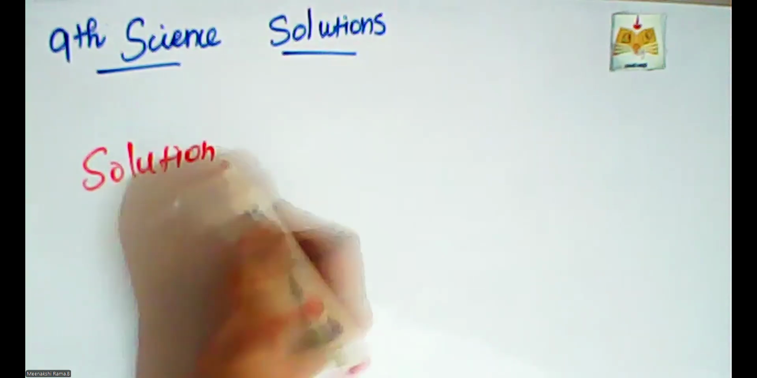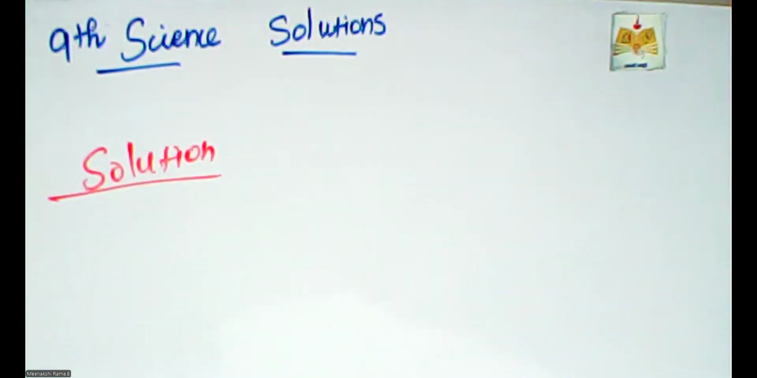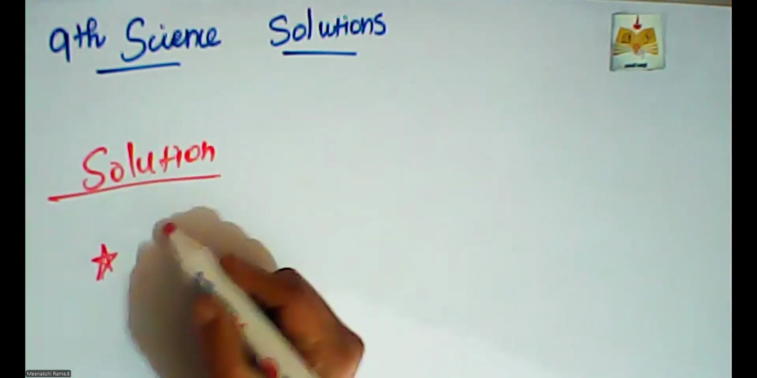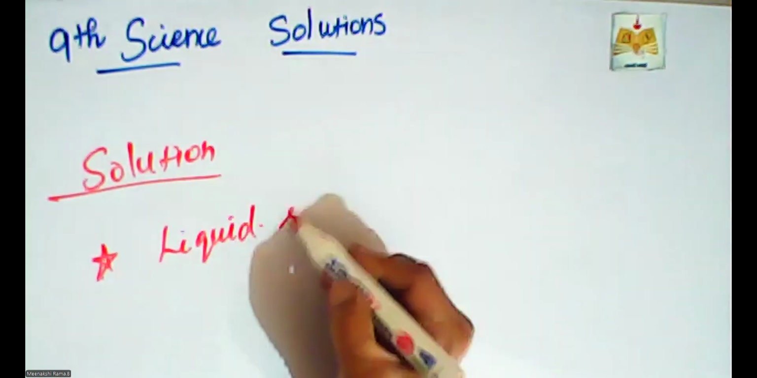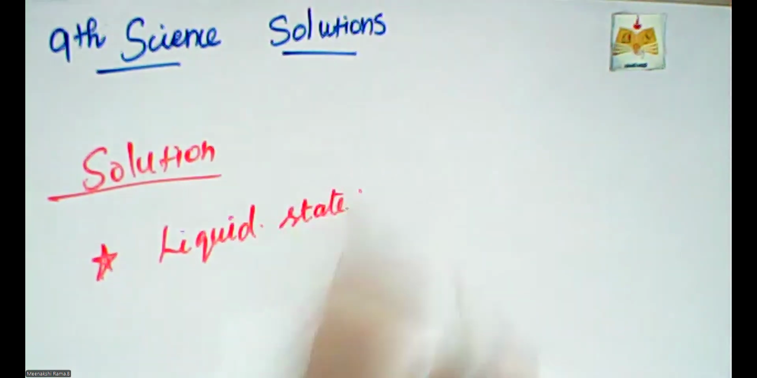Solution means it is in liquid state. There are three kinds of states: solid, liquid, and then gas. So the solution is the state of liquid. Generally, all the solutions are in liquid state only. This is the first concept. And then next one is, in our day-to-day life, we are using different types of